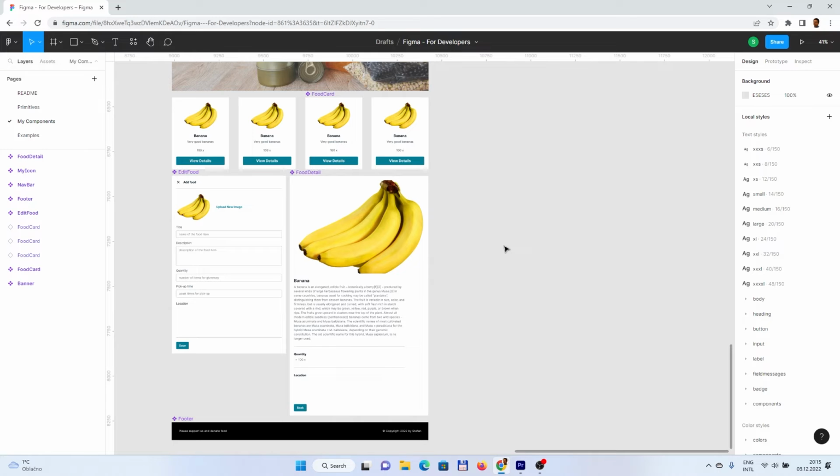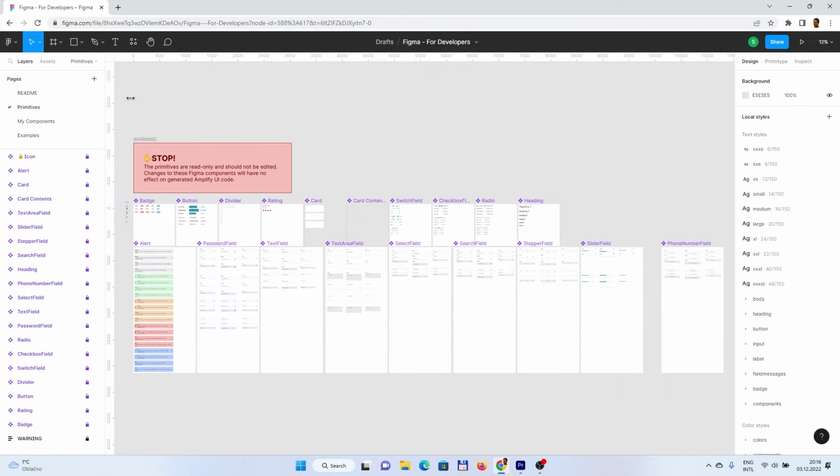Now I would like to speak about some best practices or things which you should consider. For example, the first one is you should never update or delete primitives. Yeah? Otherwise, the whole design and the synchronization with the AWS Amplify will fail.